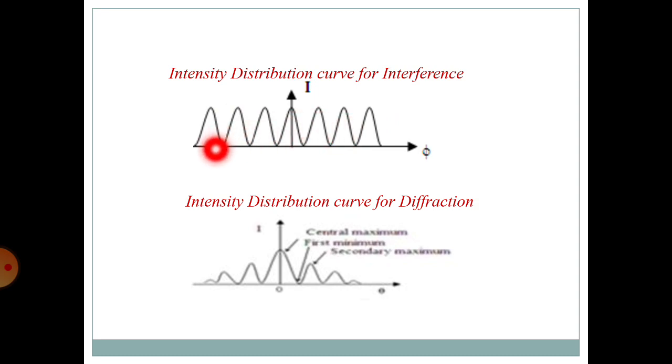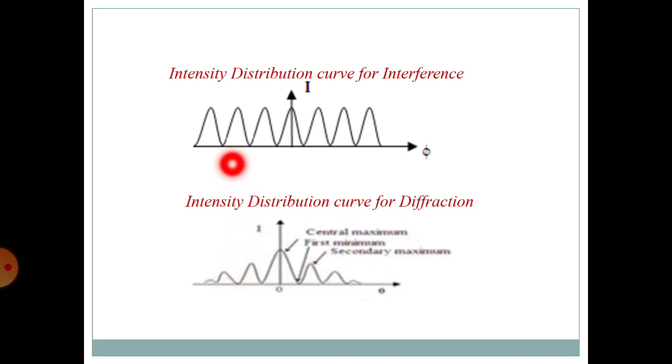But in case of diffraction, all the bright fringes are formed with varying intensities. The intensity of various orders decreases with increasing diffraction angle or order of maxima. Here, various orders of maxima are situated symmetrically on both sides of the central maxima.